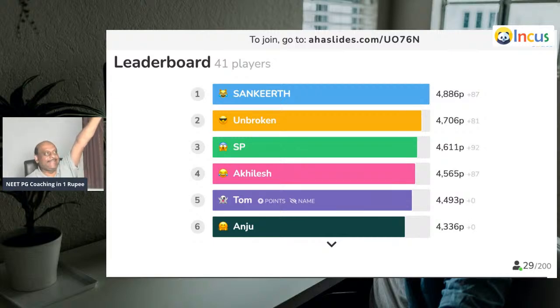Sankeet is maintaining domination, closely followed by Unbroken, followed by SP, followed by Akhilesh. Akhilesh is one of our favorite toppers recently. He got 500 rupees cash prize. So you also should win the cash prize. More than winning the first prize, participation is more important, doctor.